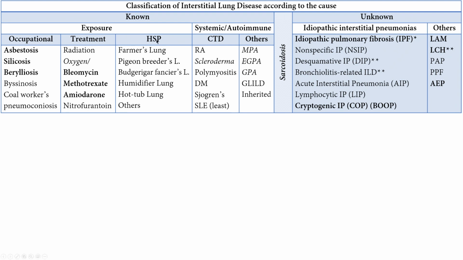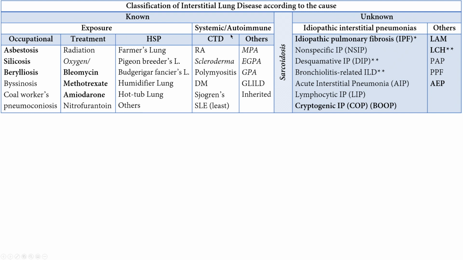Hypersensitivity pneumonitis is associated with bird fanciers, breeders, farmer's lung, the hot tub, the Japanese house, all of this. These are a separate entity. In the past, they used to think of these as IPF, but now they know the cause and these antigens, and they separate these as well-known causes.